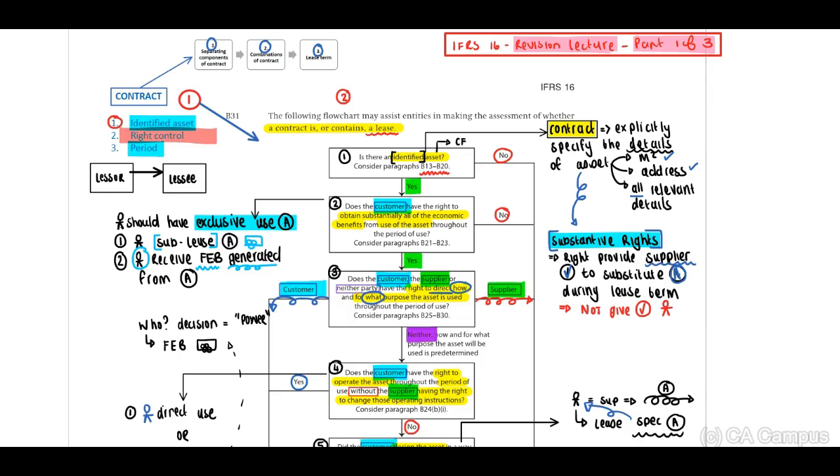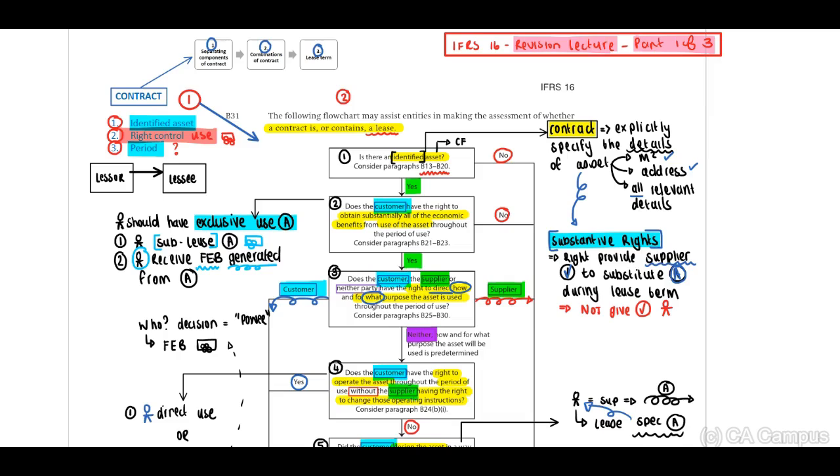We need to identify if there is the right to control. Does Fleet Rent, not Fleet Rent, guys, sorry, does UberTrack have the right to control the use of this asset to receive the future economic benefits from the use of that asset? And then we need to identify just what is the period, right?